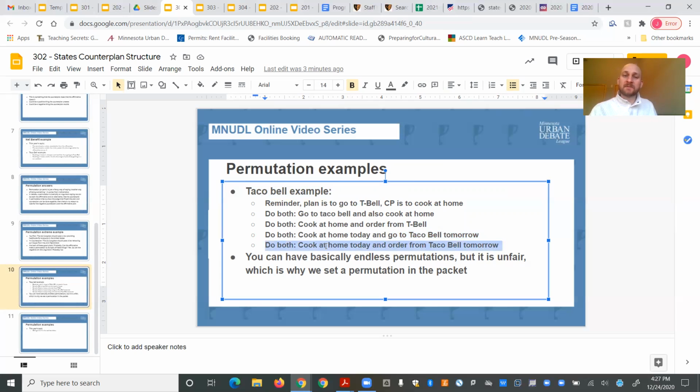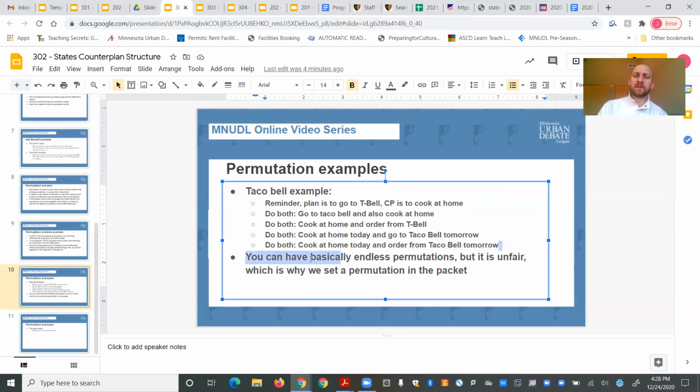And then the last permutation we have is to cook at home today and order Taco Bell tomorrow, right? So it's just another variation that gets us what we want. Nice thing about this one over the third one is that if you order from Taco Bell, you don't put yourself at risk of the disad, right? Of the getting in a car accident disad. You put someone else at that risk, but they might have already had that risk. If they're a delivery person, they're probably delivering anyway. So I don't know, you would have to hash that out in your debate. There's some good answers to it, right?